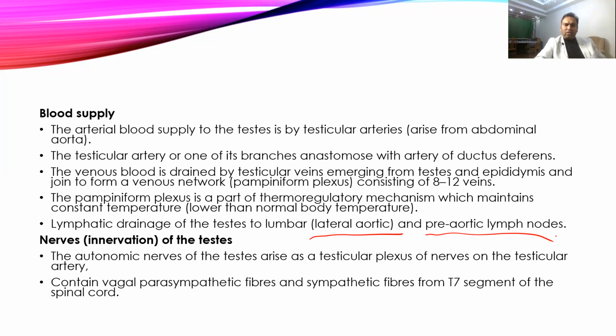Nerve supply: autonomic nerve supply to the testis is by the testicular plexus, which usually surrounds the testicular artery, and the parasympathetic fibres also come from the T7 segment. So when damage occurs below the T7 segment, it does cause paraplegia, but testicular functions or other functions will remain normal because T7 remains intact. If damage occurs above T7, then sexual function might be affected.